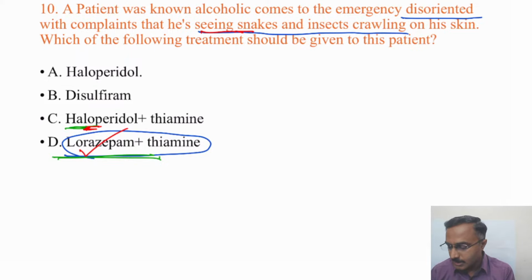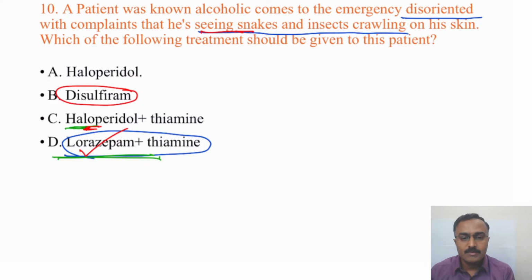And disulfiram, remember, many undergraduates make the mistake that when it comes to alcohol, disulfiram can be straight away given. Remember, disulfiram is not given in acute intoxication or during the withdrawal state, wherein alcohol is still in the blood, because it immediately starts a disulfiram-ethanol reaction, causing worsening of the condition.